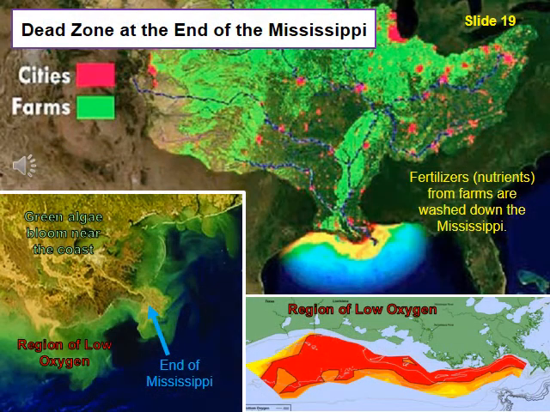Slide 19. One of the best known examples of a dead zone is the one that occurs at the end of the Mississippi River. The Mississippi drains practically the entire middle of the United States, including a vast amount of farmland. Some of the fertilizers that the farmers put on their land to help them grow more food per acre and animal wastes from huge factory farms are washed off the land and into local rivers. These rivers flow into the Mississippi River, which carries nutrient-rich water into the ocean.